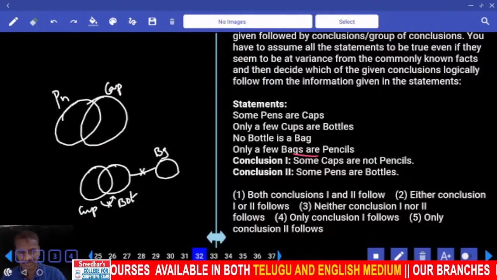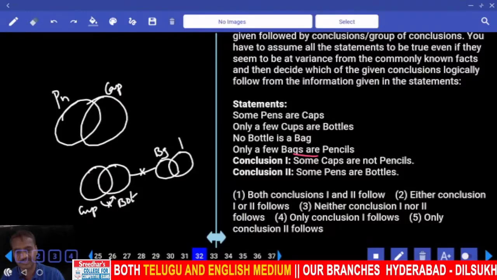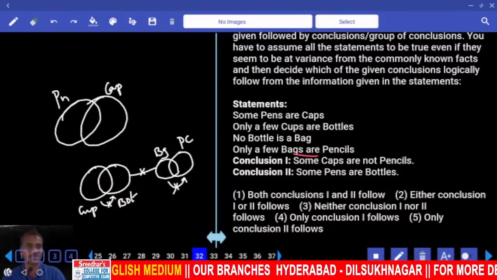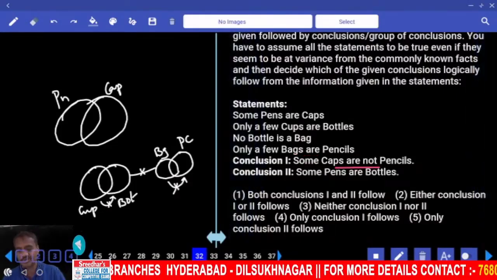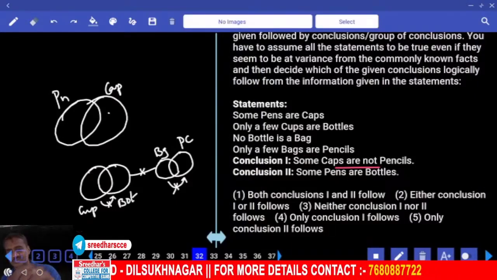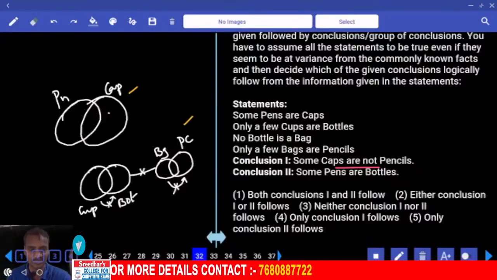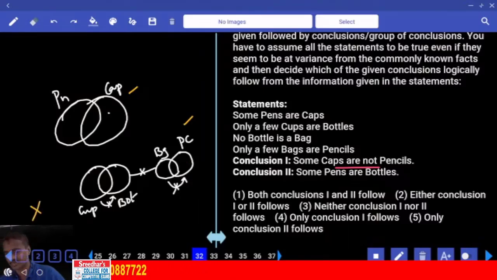And at the same time, only a few bags are pencils. Only some of the bags are pencils but not all. Then coming to the first one. And some caps are not pencils. Cap is here, pencil is here as of now. Some caps are not pencils is true. To make this one false, I can prove all caps are pencils. That is possible. In the alternate diagram, the previous conclusion has become false.